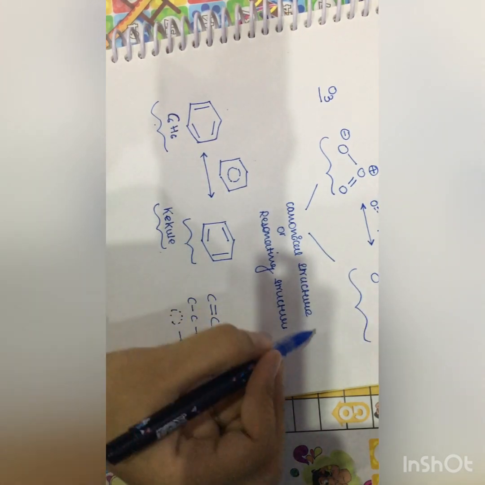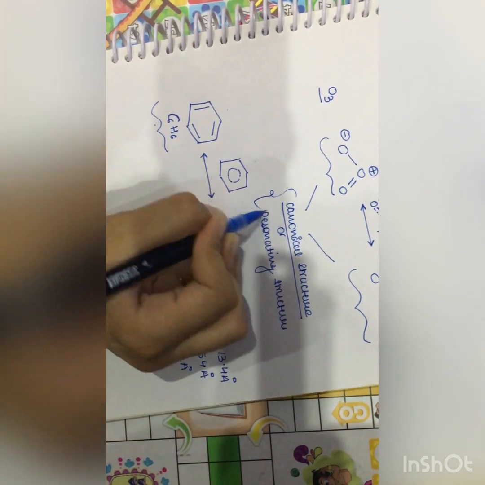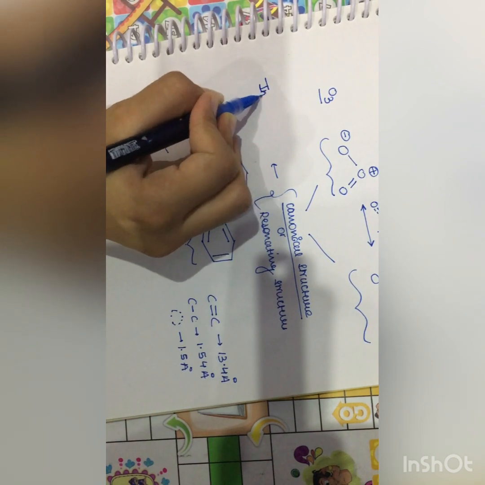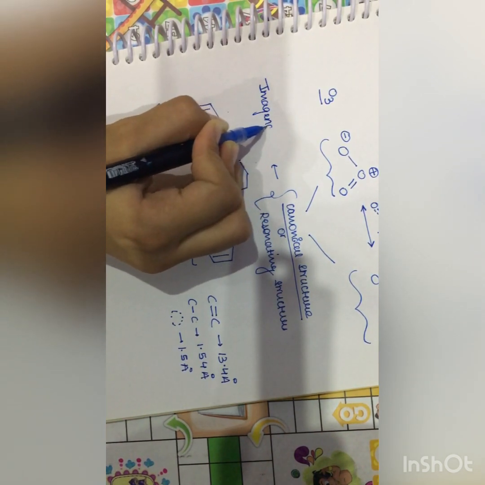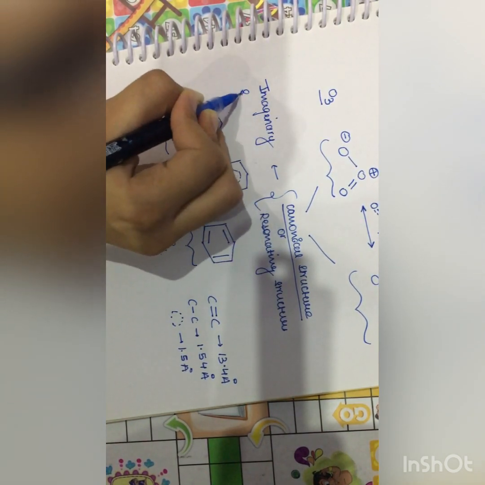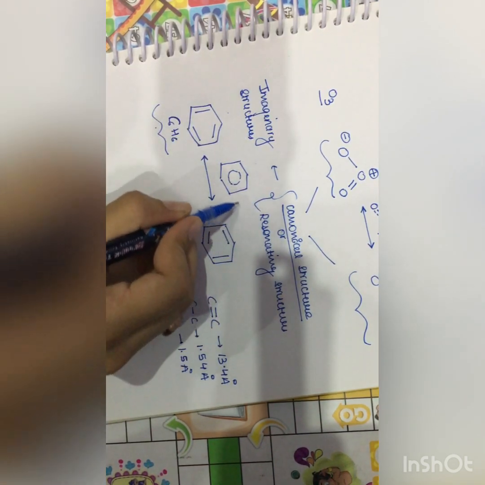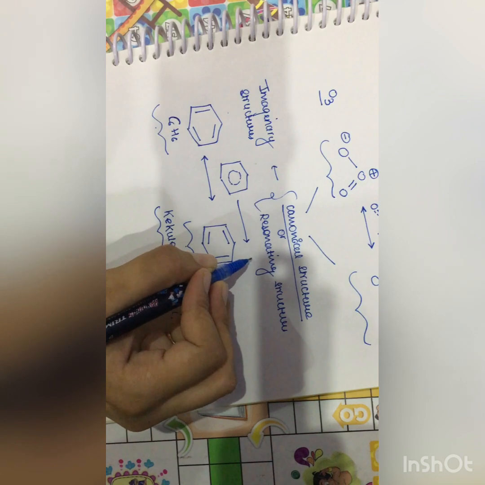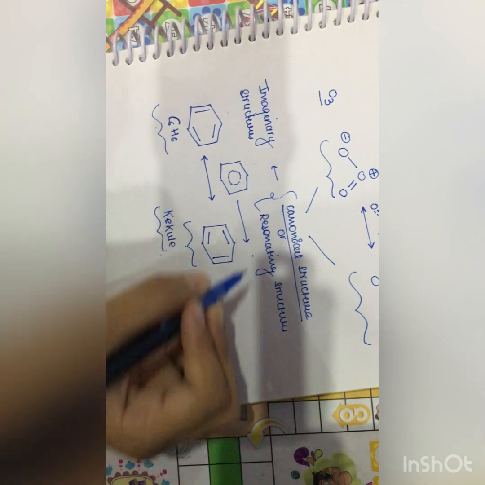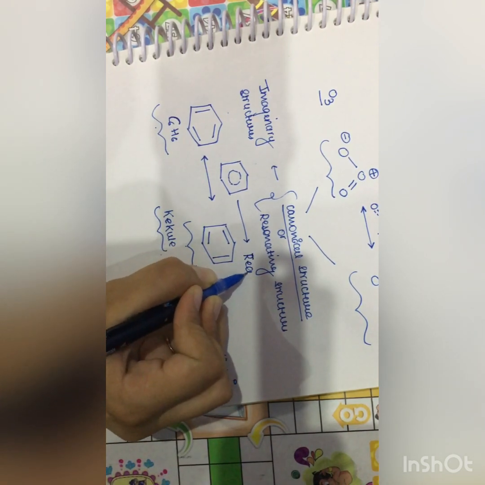These are canonical structures. Canonical structures are imaginary structures, but this hybrid is a real structure.